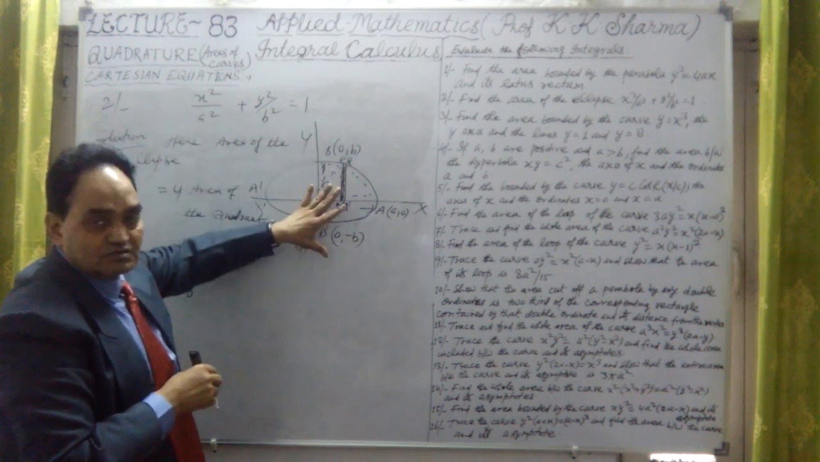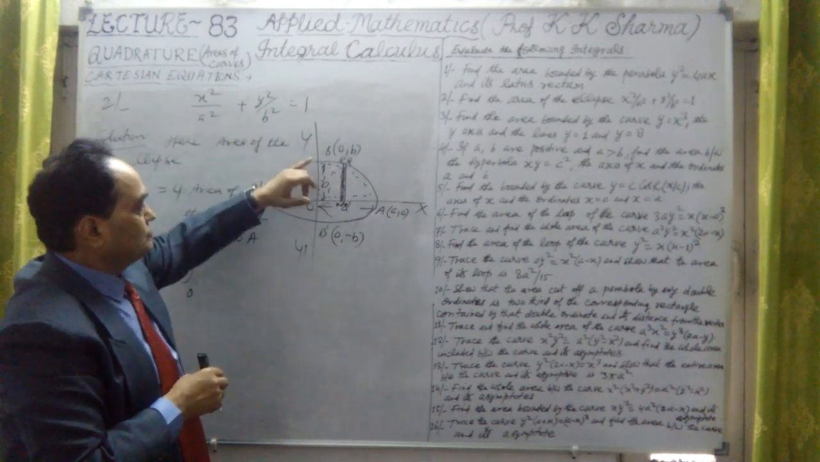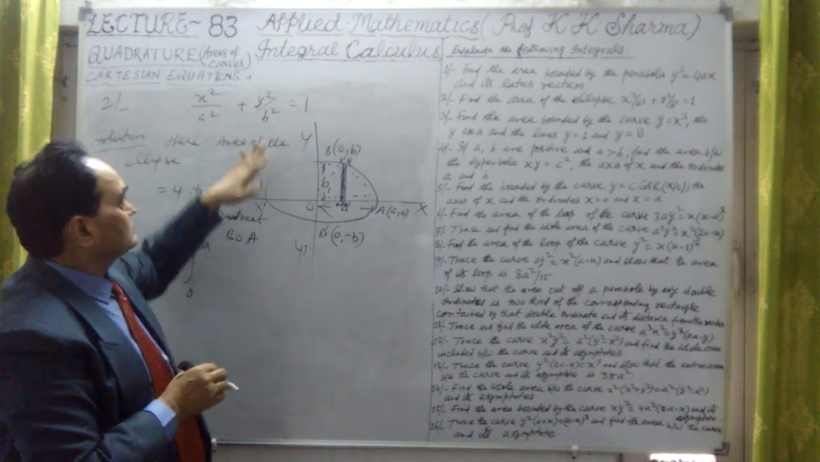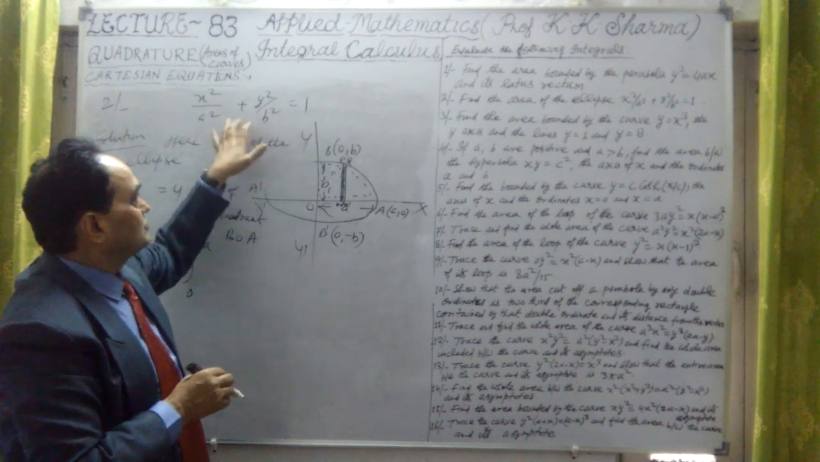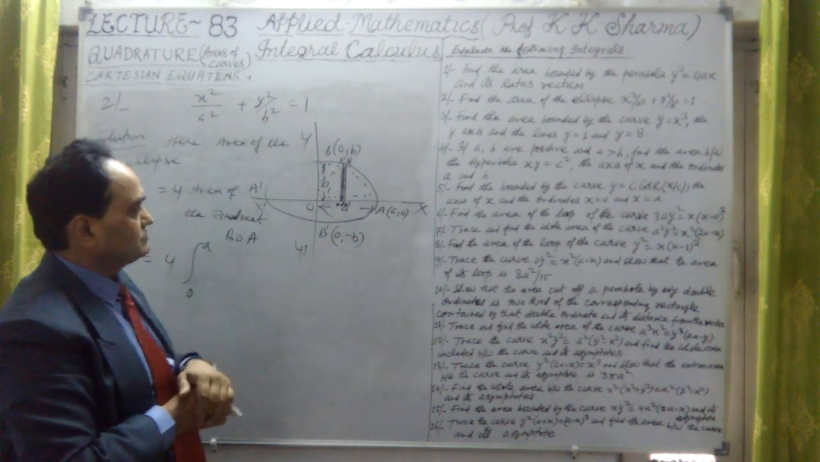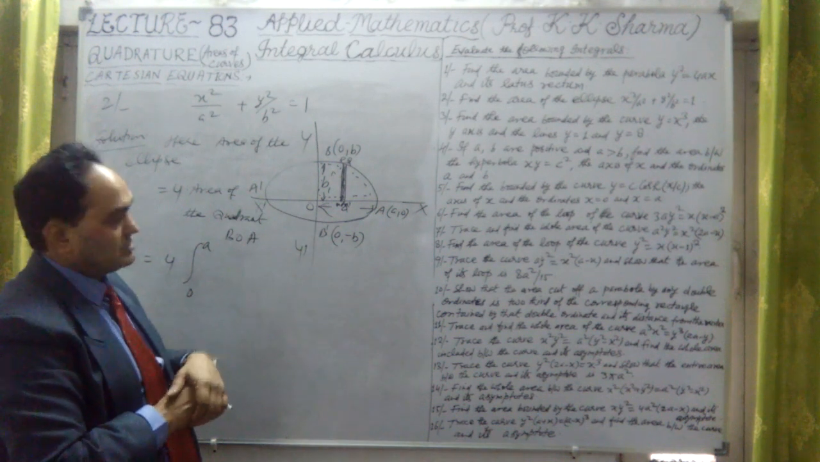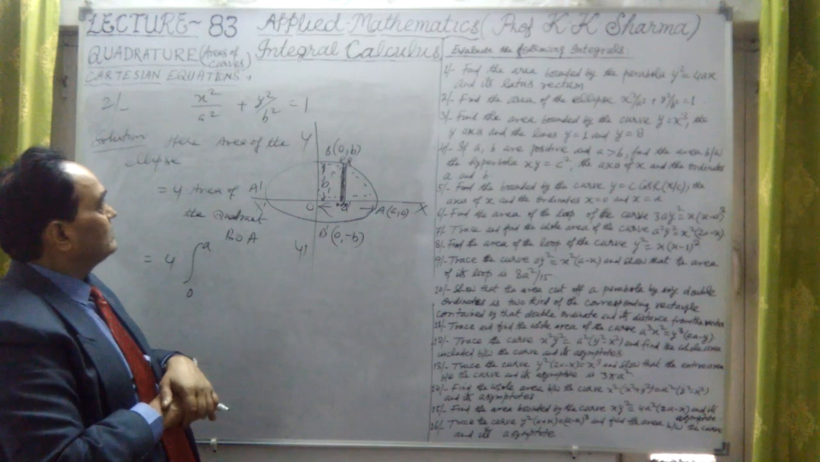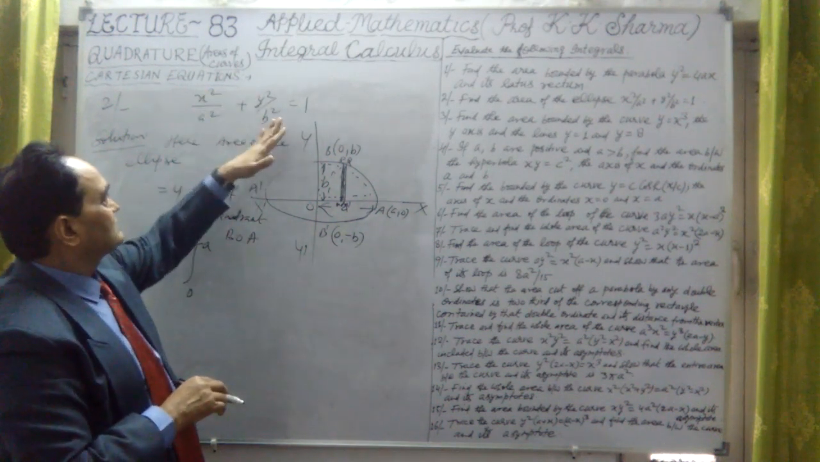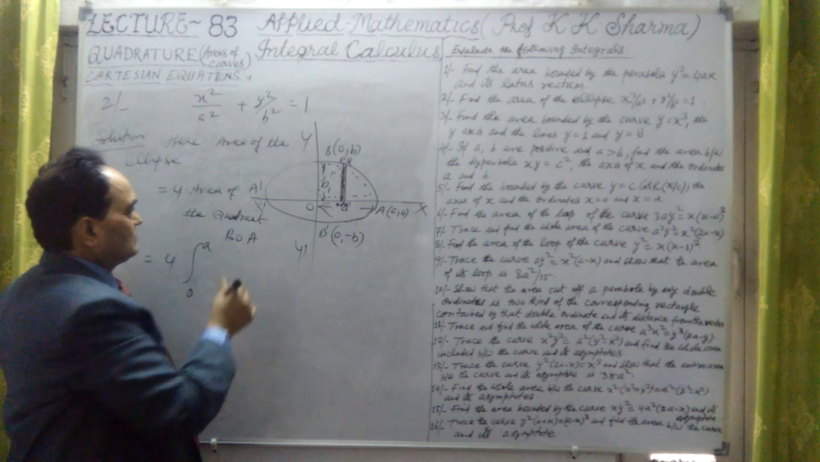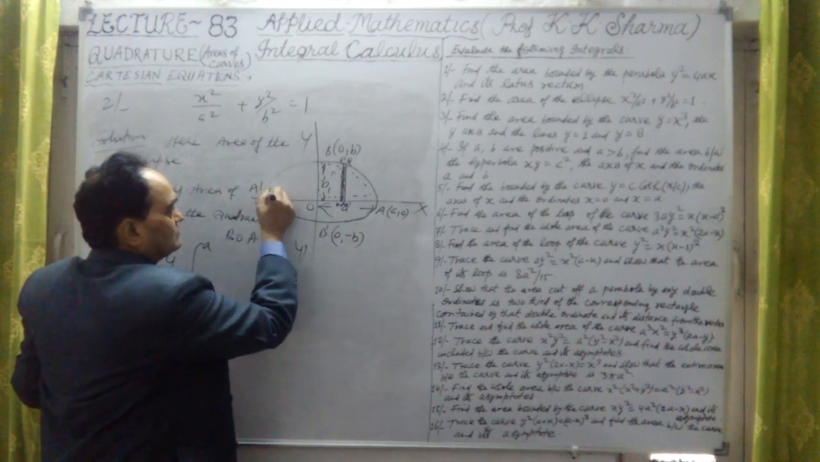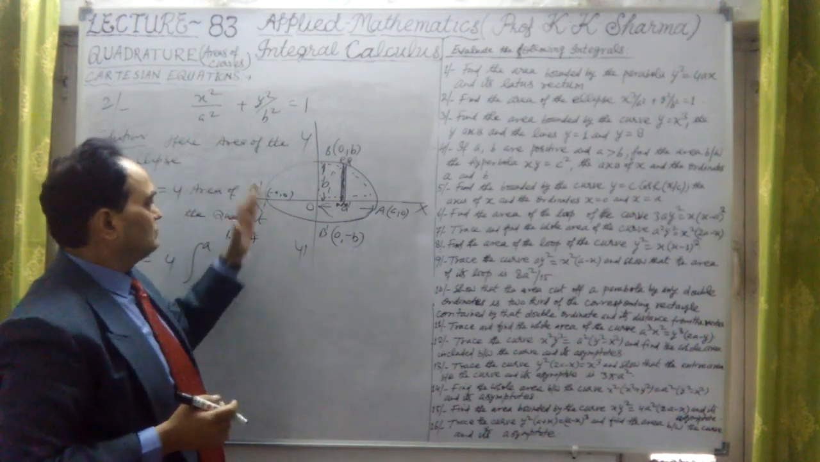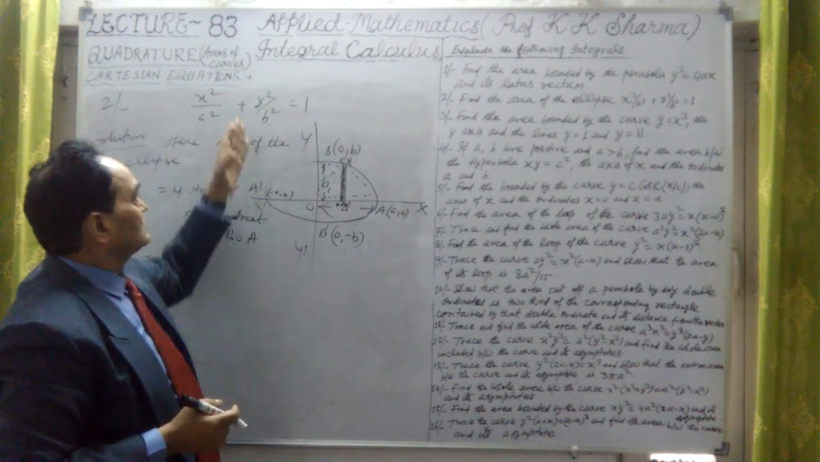If I describe the curve, it is symmetric to both the axes, because x square and y square both are even powers. The curve will not pass through the origin, because this is an independent term. The curve is symmetric to both the axes, x and y. Okay, so that is the point. If I put y equal to 0, then x equal to plus a and x equal to minus a. This is minus a, 0, and this is a, 0.